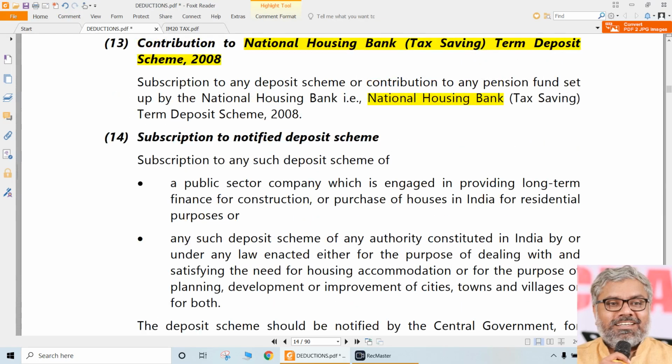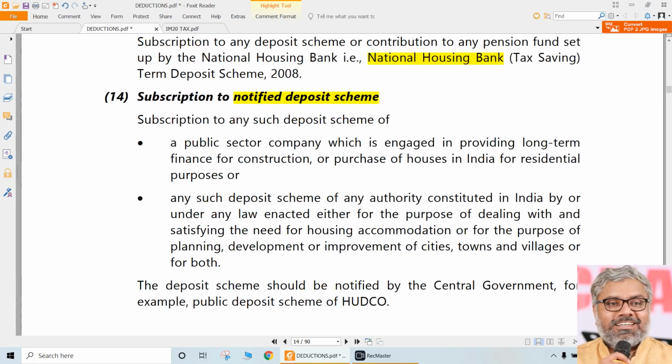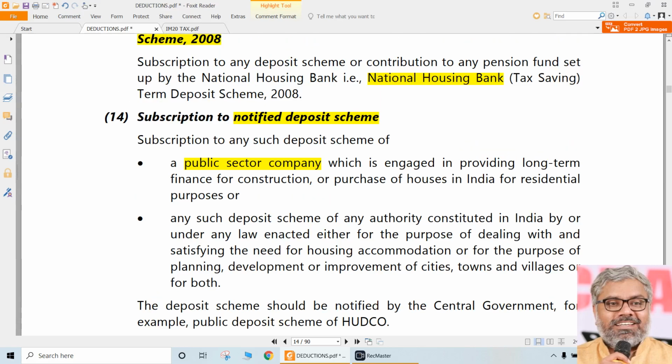Same way, that is extended to any other notified deposit scheme also. So if the deposit is made to any public sector company also, and that is not for everything, that public sector company is engaged in construction or purchase of houses for residential purposes. In other words, construction companies, the real estate companies in the construction field, in their deposit schemes, and not every scheme.